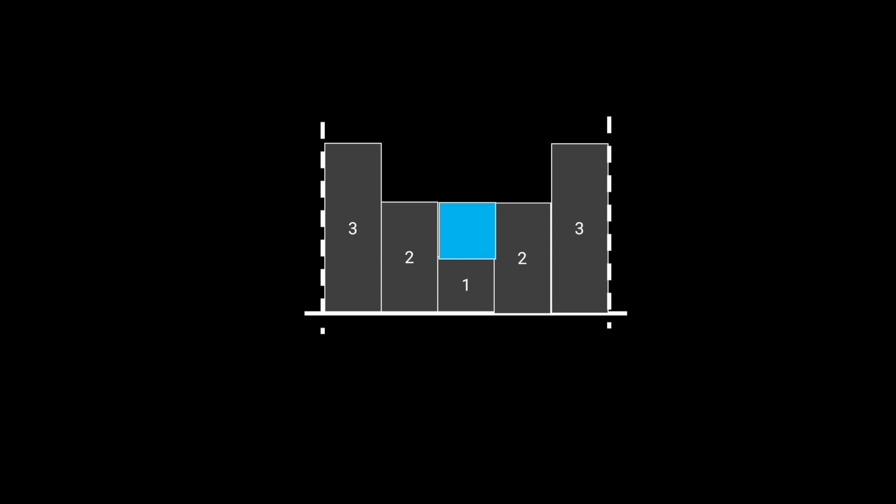So as it rains throughout the night, we also see that another level of water starts to appear. This time it is bounded between these 3 and 3. Again, the upper bound is the height 3 and the lower bound of this sort of rectangle of water is the height 2. We're trying to formalize this and it seems like we're getting somewhere, right? There seems to be something interesting about finding these left and right boundaries so that we can figure out the width of the water body. And then we can figure out the top and the bottom defining the heights, and perhaps just by multiplying these width and height values, we can get the answer.